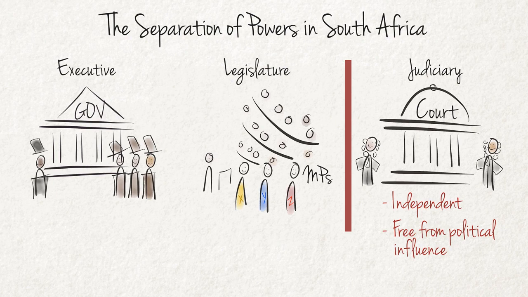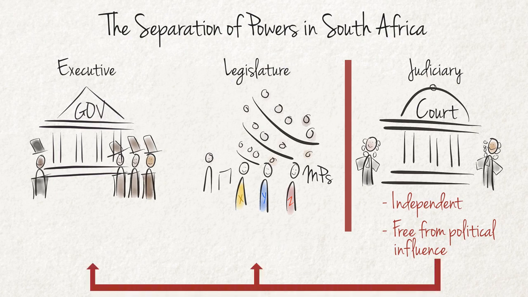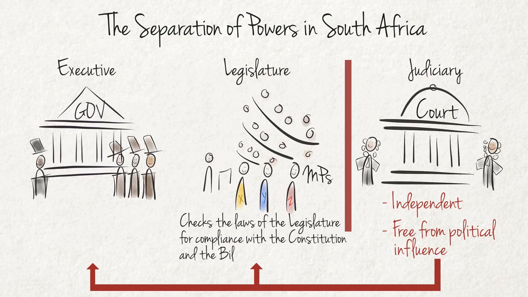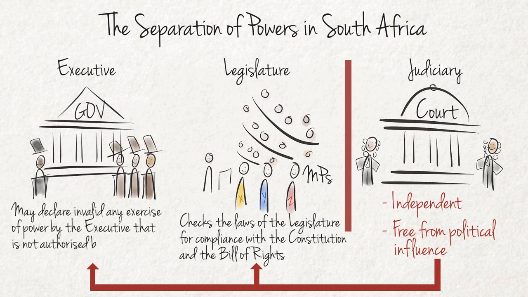In South Africa, the judiciary has the power to oversee the executive and legislative branches of government. It checks the laws of the legislature for compliance with the Constitution and its Bill of Rights. It further monitors the work of the executive. The courts may declare invalid any exercise of power by the executive that is not authorized by law or that is in conflict with the Constitution.